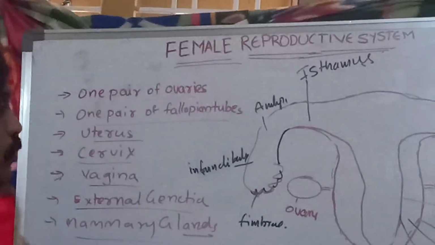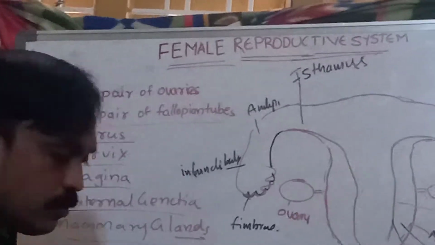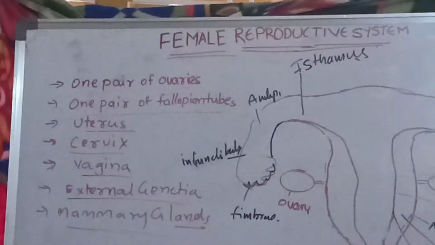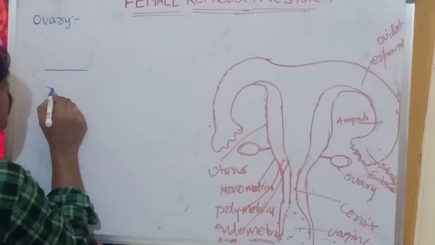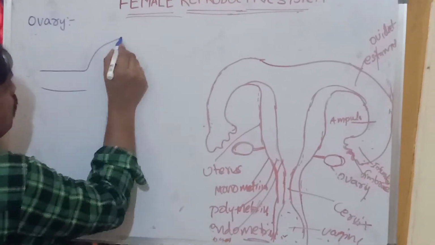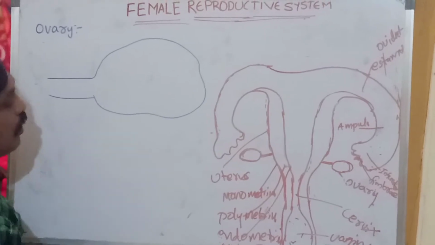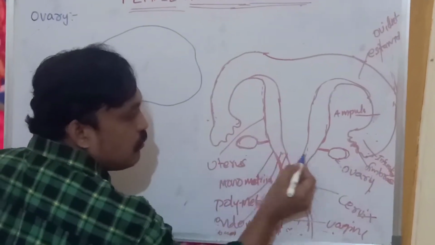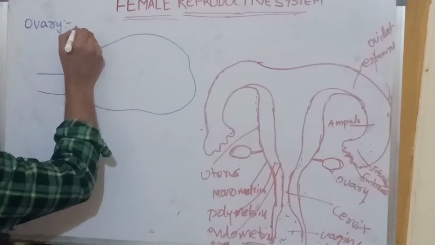The first one we are going to discuss is the ovary. One pair of ovaries are an important part of the female reproductive system. These ovaries are almond shaped structures. Okay, these are one pair of ovaries, almond shaped structures.